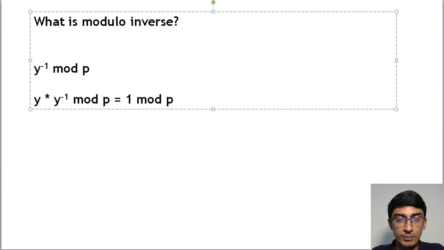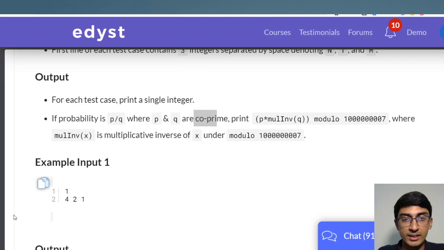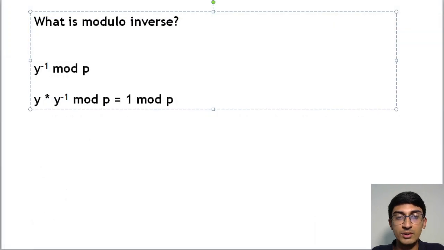Okay, so if you remember what the question says, what I need to find is p into the multiplicative inverse of q. What do you mean by multiplicative inverse of q?